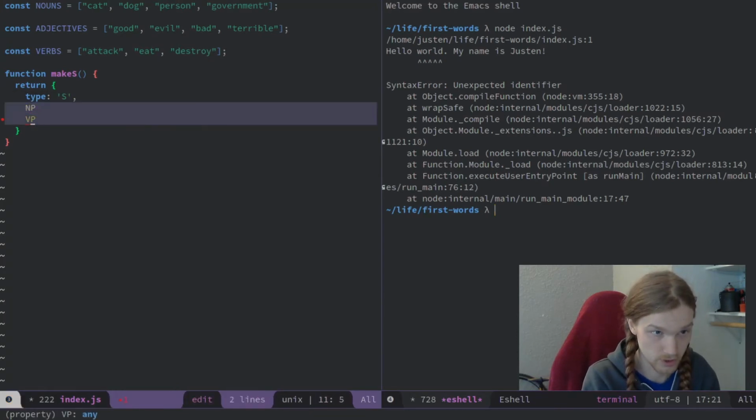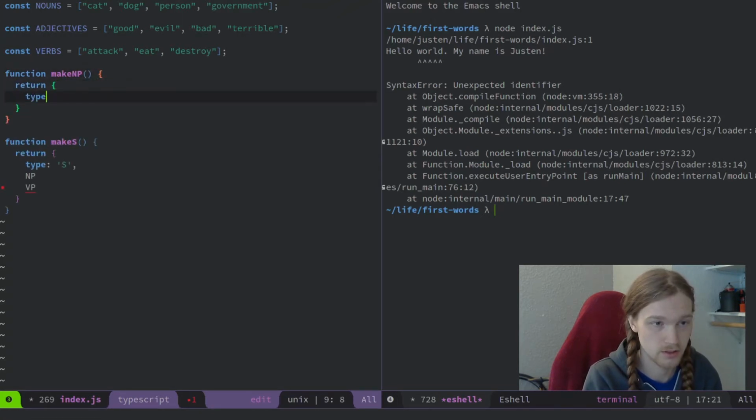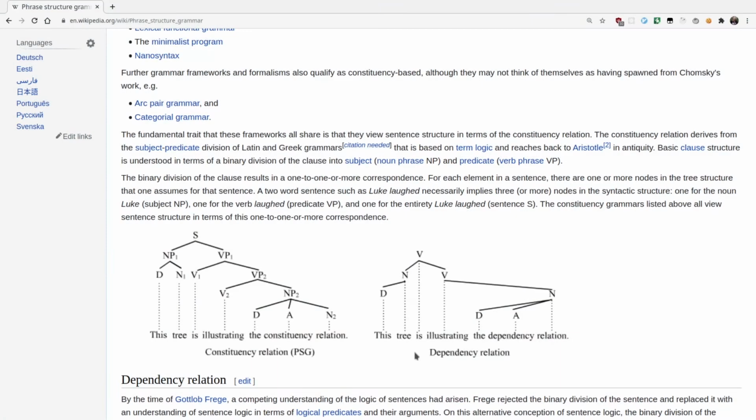So in order to do this, we need to make another function to generate a random noun phrase. So a noun phrase is going to consist of a determiner and a noun. So here we can see that it has a determiner and a noun inside of the noun phrase.